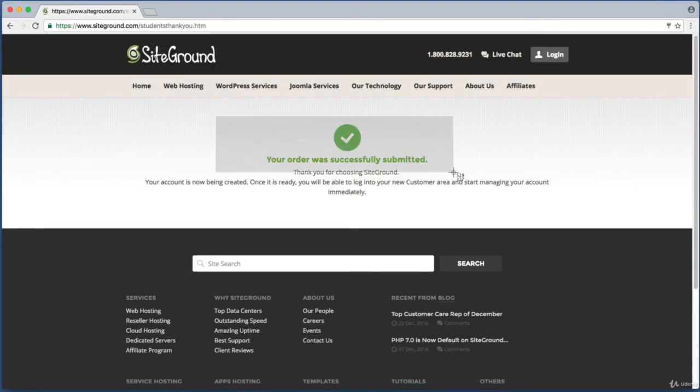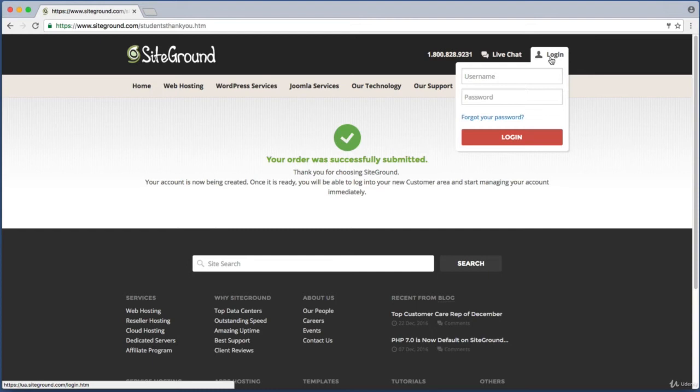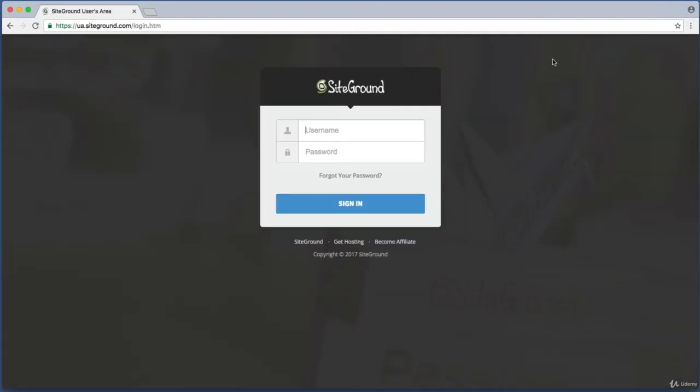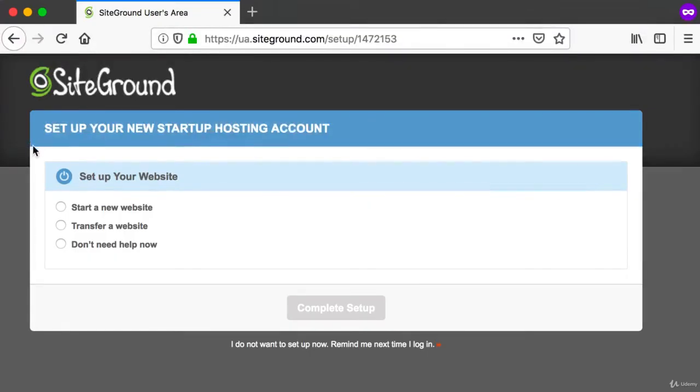Now, it may take 5 seconds or it may take 10 minutes, but very soon you should receive an email from SiteGround. In that email, look for a button or link that reads Login to Customer Area. Or you can simply hover over this button in the top right that reads Login, and you can enter your email and password right here. Or if you actually click right about here, that will take you to the dedicated login page. It doesn't matter how you log in. Okay, so go ahead and type in your email and your password and then click sign in. That should take you to this page.